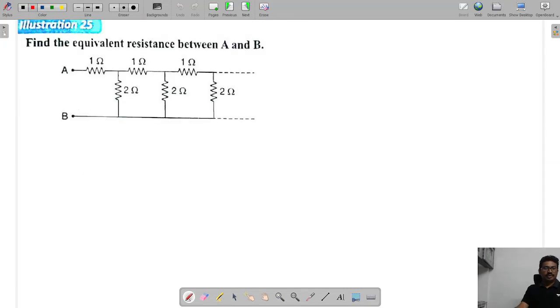Next. Equivalent resistance between A and B. This type of problems, we have seen in class, infinite ladder problems. So equivalent resistance, this part I am calling X. This part is also X. So this part will come as what?